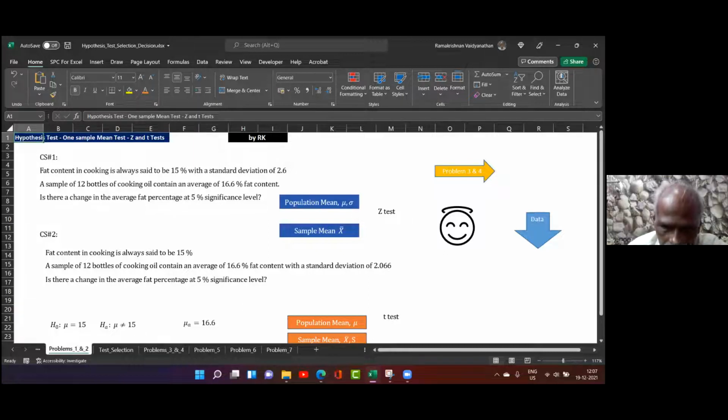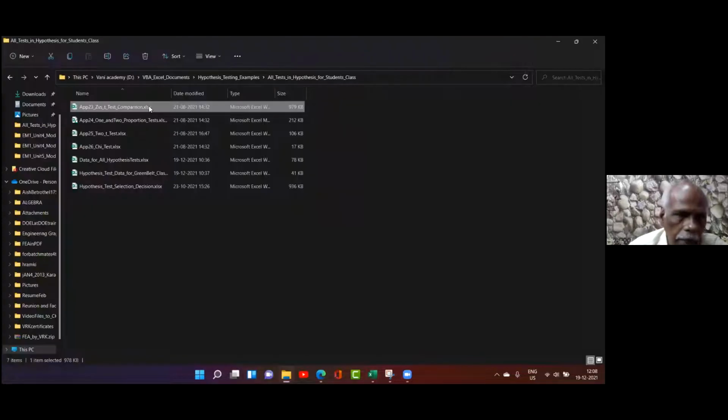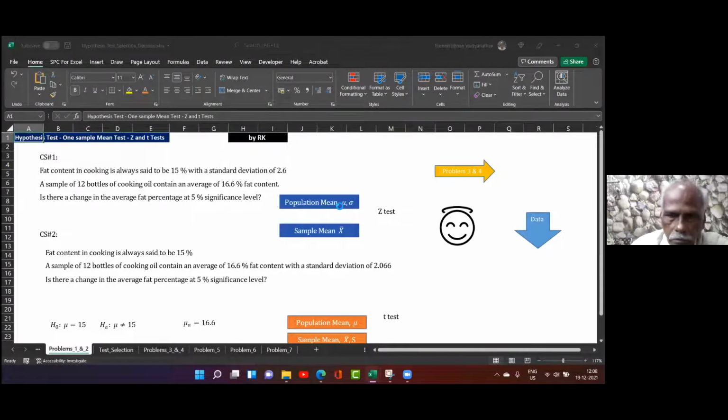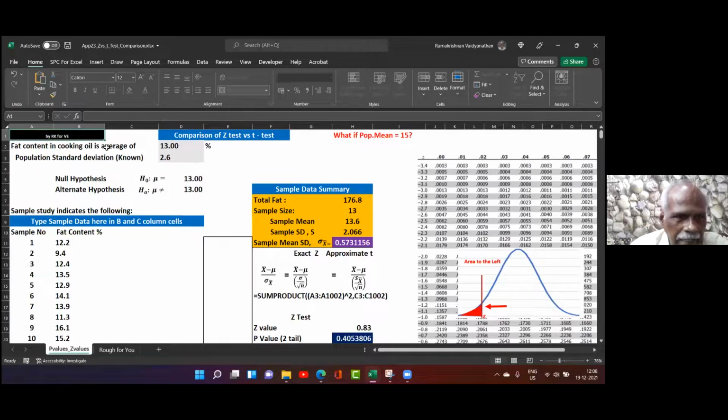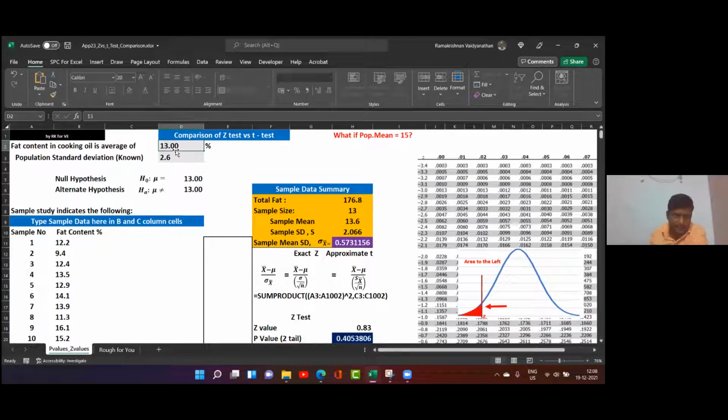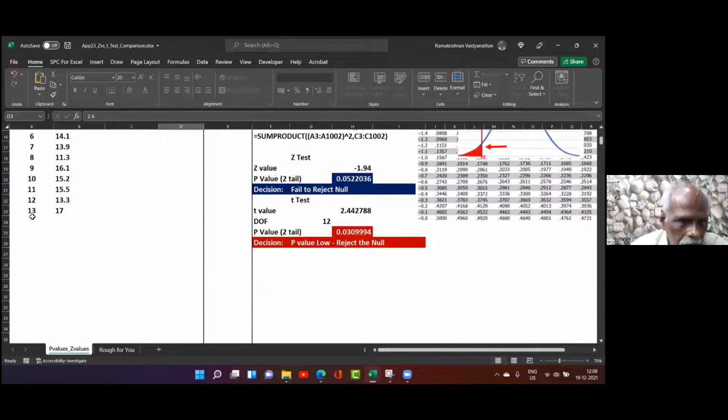Okay, then I will go to the data. See here, this is the data. Fat content in cooking oil average, what is the percentage he has told? Remember? 15%. And the standard deviation is given as 2.6. And all the data is given, right? So total data is given.